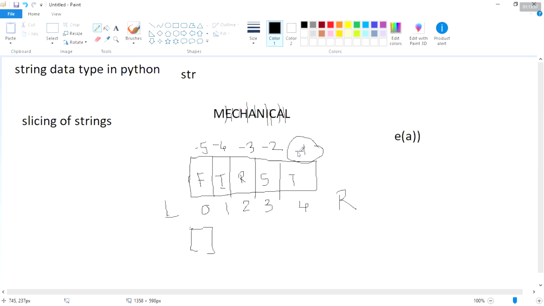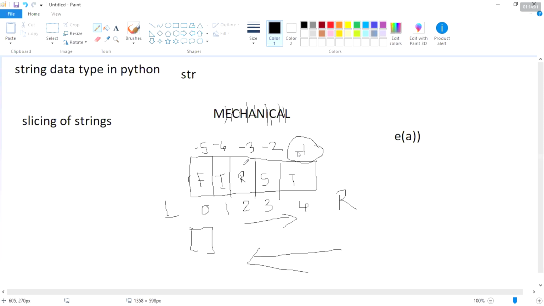Left to right: 0, 1, 2, 3, positive values 0, 1, 2, 3, 4. Taking right to left: -1, -2. Look carefully. Going left to right: 0, 1, 2, 3, 4. Coming right to left, the values will be -1, -2. Negative values will be up here.